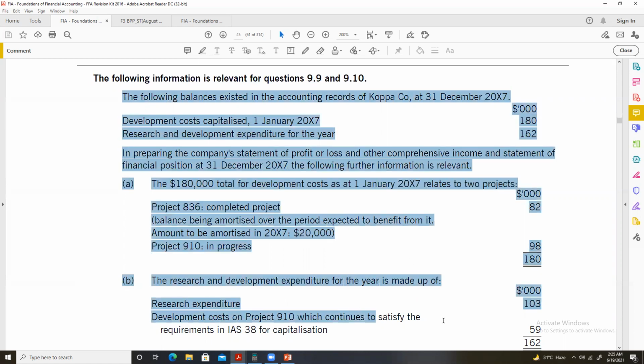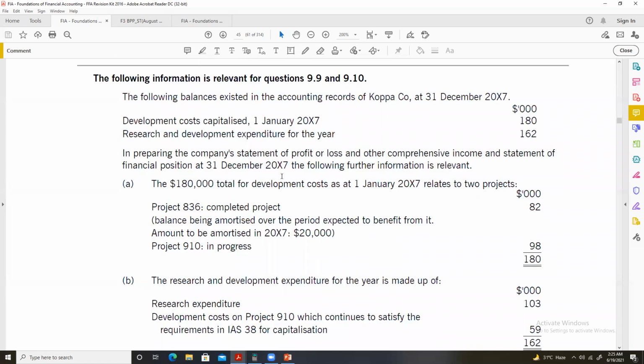Just read this information, and things will become easier for you when I solve this question in front of you. So please pause this video here, go through this question, and when you resume this video, I will explain 9.9 and 9.10.